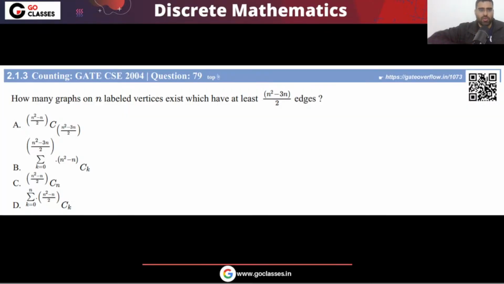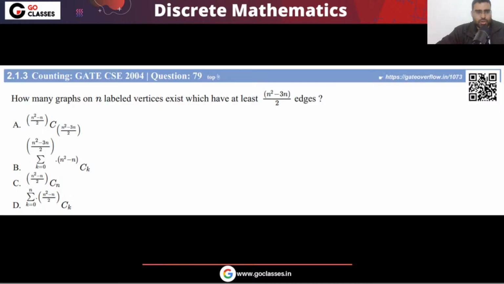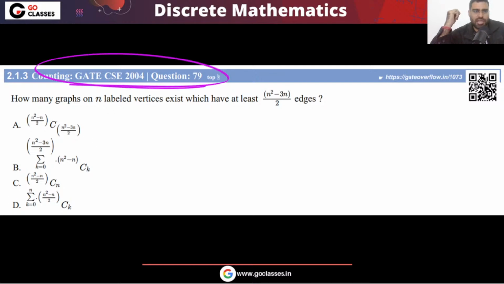Now let's see this question. This is a very interesting question, so let's solve this. During the GATE exam, how will you solve it? I will give you the complete analysis, but in those 3 hours of the GATE exam, how are you going to solve this question? This is a GATE 2004 question.